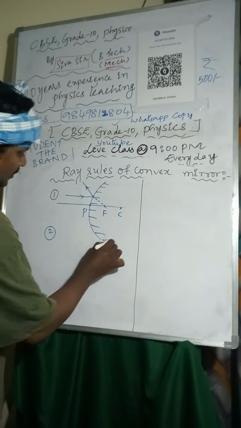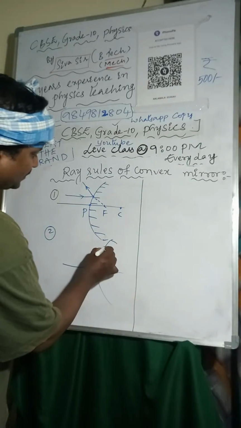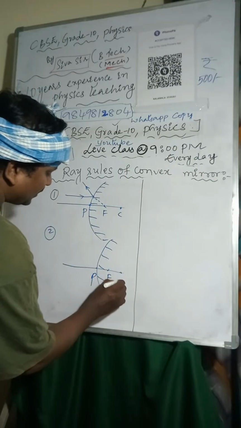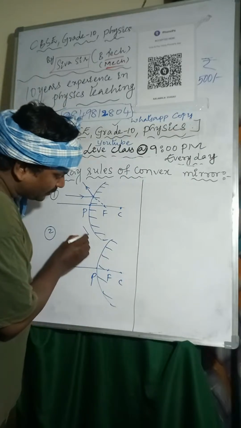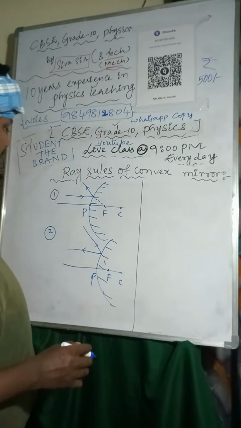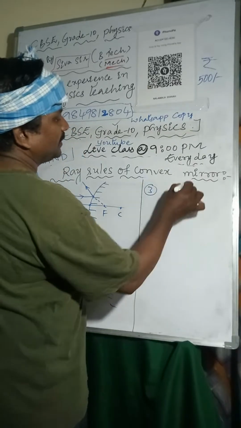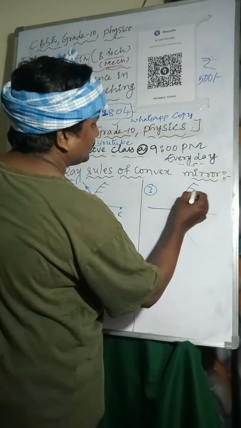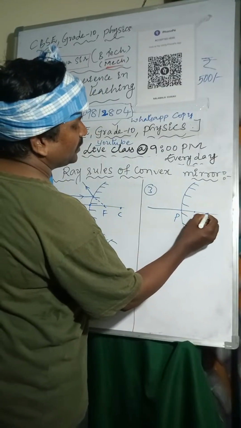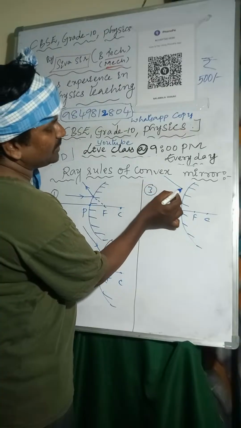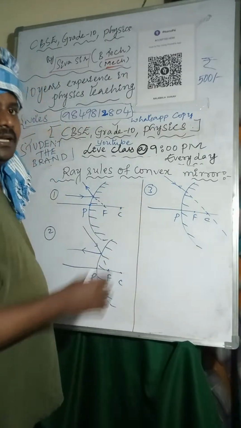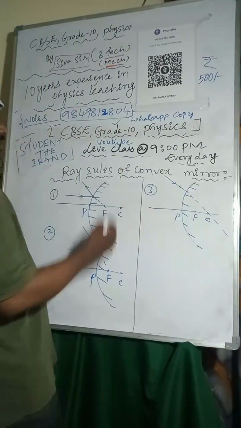Second one, I'm considering the convex mirror. Here is the pole, focus, center of curvature. If a light ray is passing through the focus, after reflection it moves towards infinity. Third one, convex mirror. If the light ray is passing through the center of curvature, it reflects back and retraces its path. It reflects back into the same path.